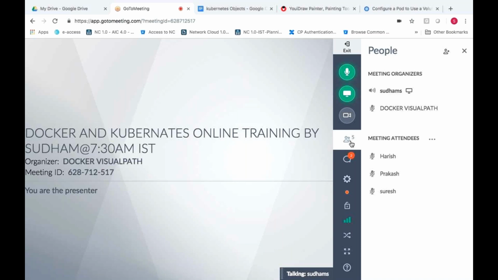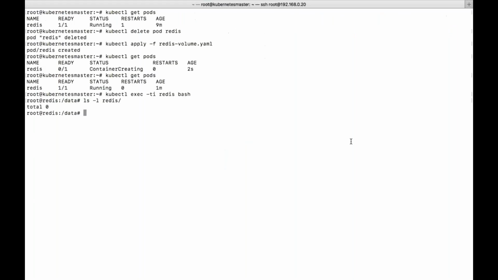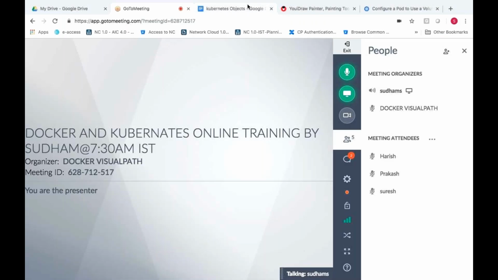So I'm taking a few examples of applications, and I'm trying to show you what it will do exactly, and what the limitations are in the particular object which we are trying to create, whether it is volume, whether it is pod, whether it is deployment, whatever it is. So this experiment is clear for everyone. So let's go further and see the next experiment. Here comes the next concept.